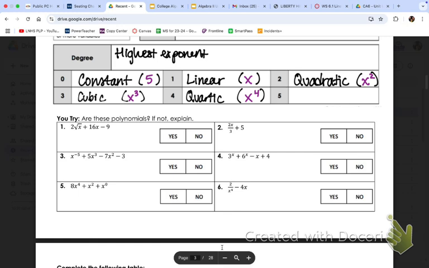And then lastly, kind of like quintuplets, which is 5 babies born at one time. No, thank you. This is quintic. X to the 5th. Okay? So you're looking at your highest exponent.